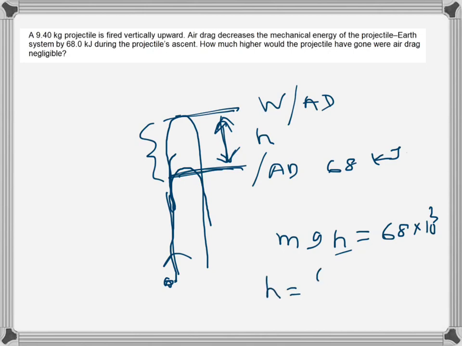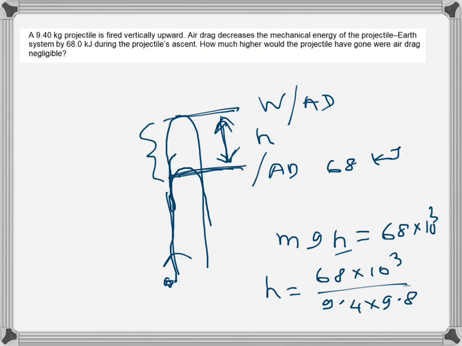So h becomes 68 times 10 to the power 3 divided by 9.4, which is the mass, and 9.8, which is g. So the result is h equal to 738.16, I guess I got, meters. So that is the greater height it would have ascended if there was no air drag.